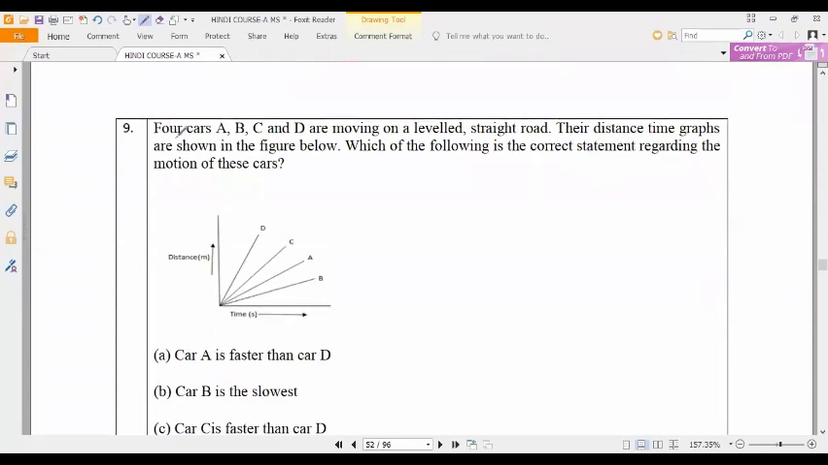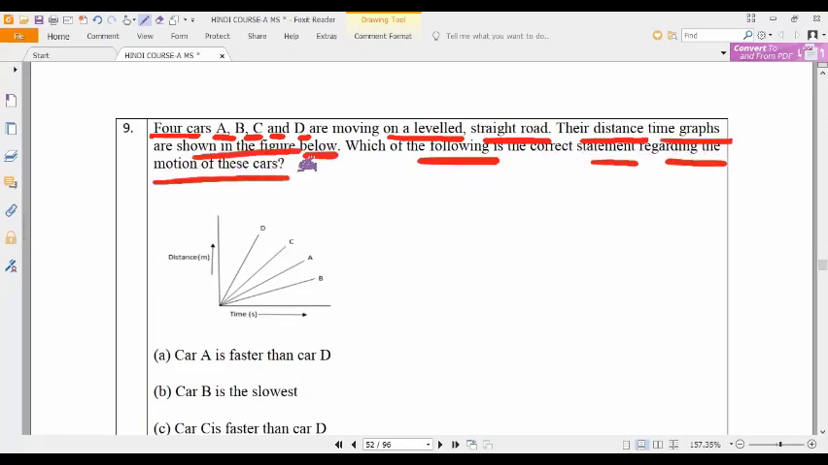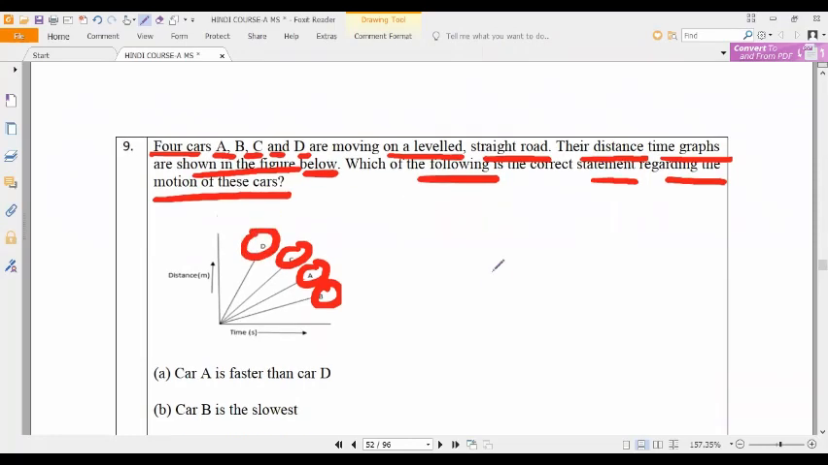Four cars A, B, C, D are moving on a leveled straight road. Their distance-time graphs are shown in the figure below. Understand? Which of the following is the correct statement regarding the motion of these cars? Totally how many bodies are there? Four bodies: A, B, C, D.